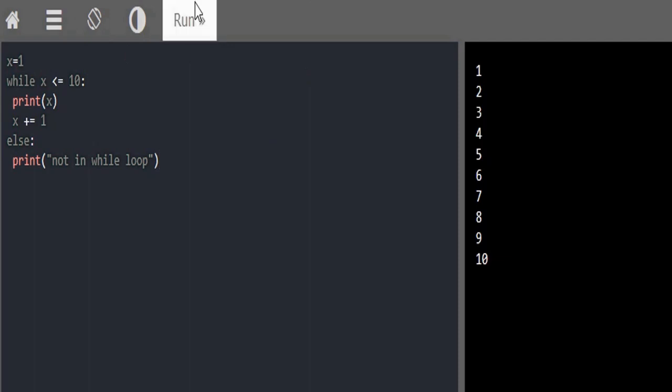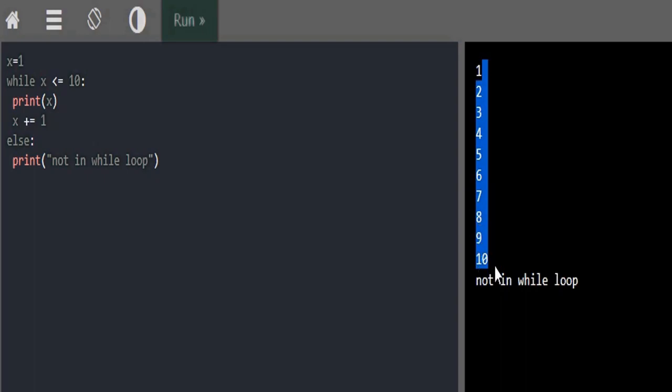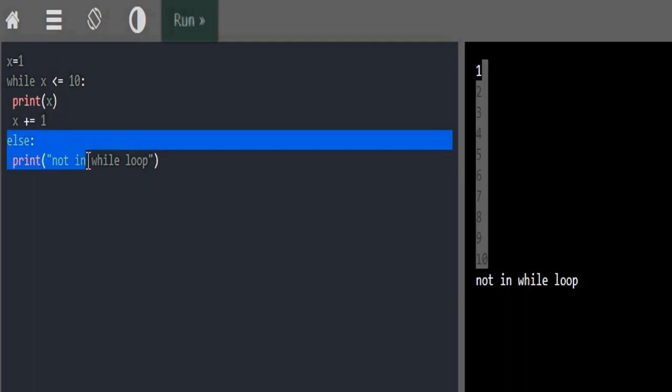Now let me try running this code. As you see, the numbers from 1 to 10 get printed, but when the value of x turns to 11, the condition becomes false and therefore our flow will automatically move to the else block and the code in the else block will start executing.